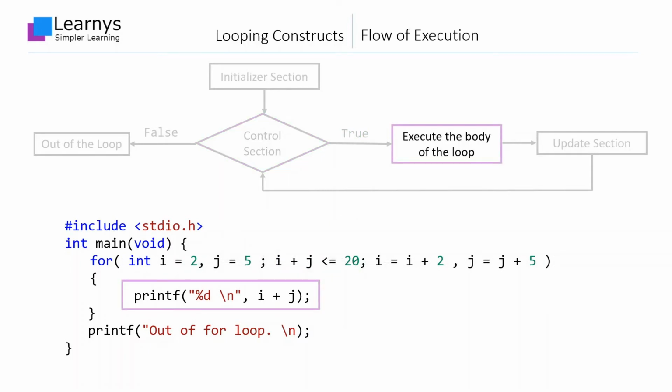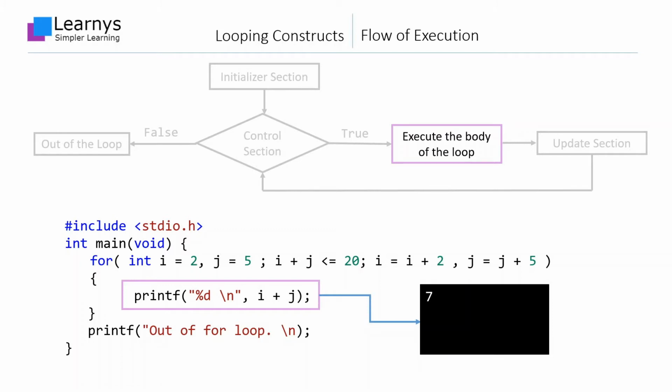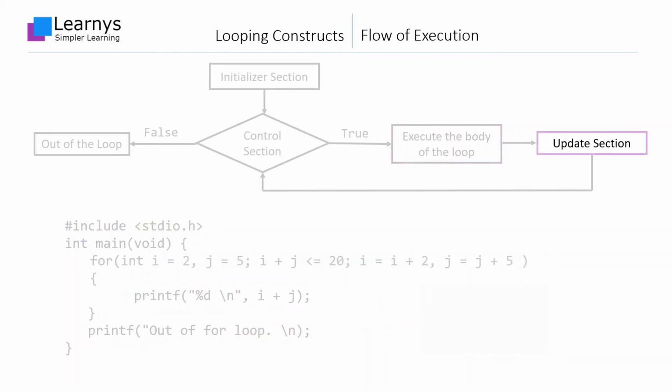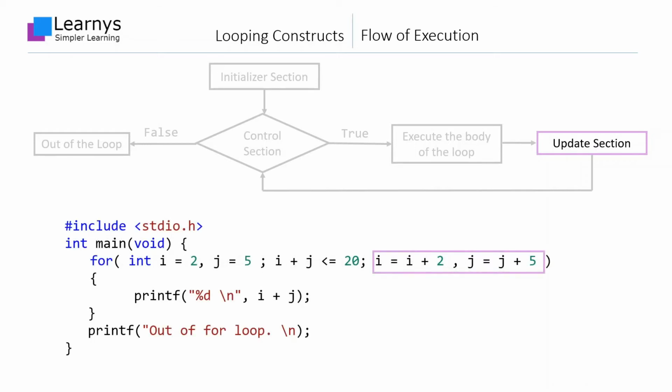The main body of the loop in the present example is a simple printf statement. The statement simply prints the addition of i and j. This statement will be executed and the output will be 7 because i is 2 and j is 5 in this run. Once all the statements of the main body have been executed, which is only one in our case, the control will move to the top of the loop. The expression in the initializer section will not be touched again, but immediately after executing the main body of the for loop, the expression in the update section will be evaluated.